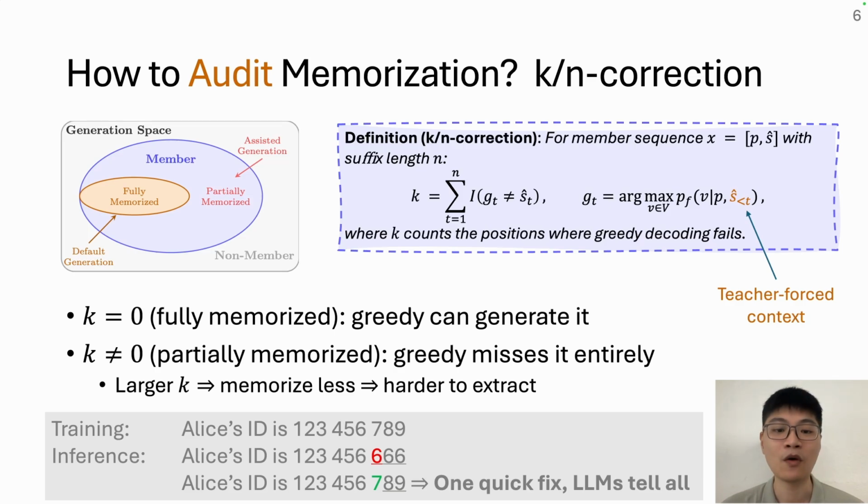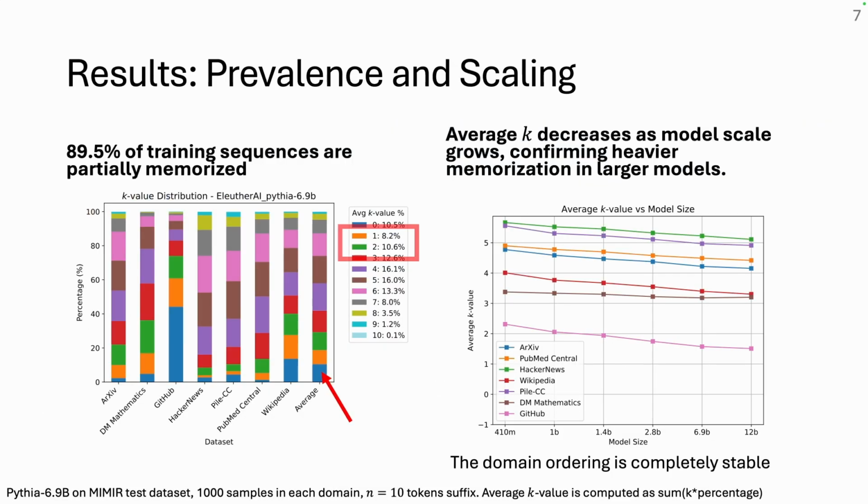Look at the example, Alice's ID. Greedy gives us 6 at position 7, so it is wrong and the prefix looks safe. But the member token isn't gone, it sits at rank 2, with high confidence, hidden behind a token that's slightly more generic. Correct one position from 6 to 7, and the whole ID comes out. The memorization was there the whole time. Greedy has no way to see it.